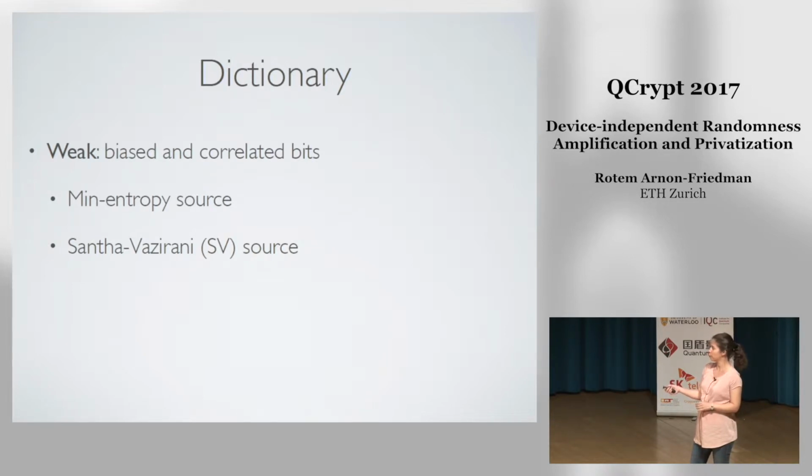And there is another type of source, a Santha-Vazirani source, SV source. This is a more structured source where we can think of the bits as a sequence, one bit after the other, and each bit has some entropy conditioned on all of the previous bits. This is a source that we will concentrate on in this talk.